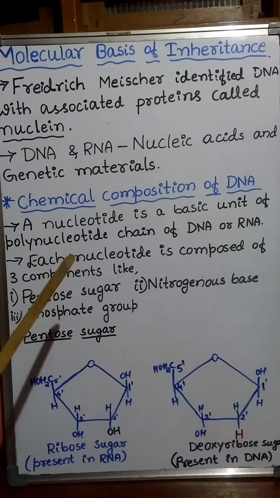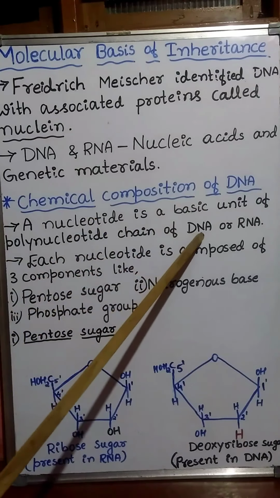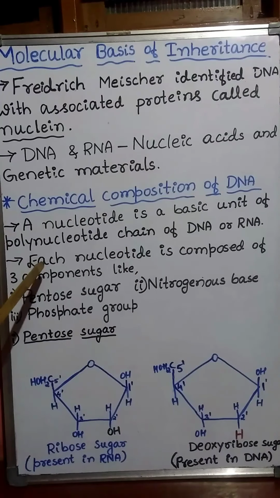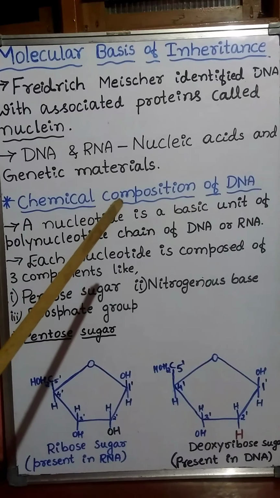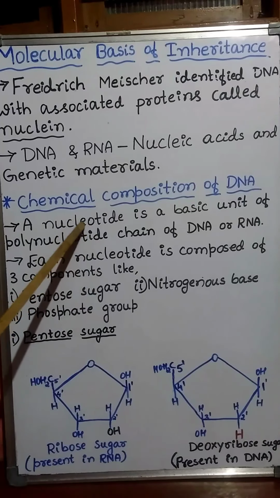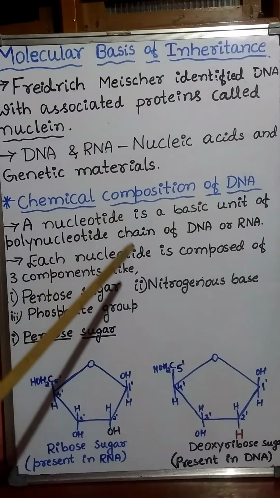DNA is a polymer of nucleotides. Polymer means made up of many monomeric units. Poly means many. Many monomers are joined together to form the DNA. Hence DNA is a polymer. The monomeric unit present in the DNA is the nucleotide.